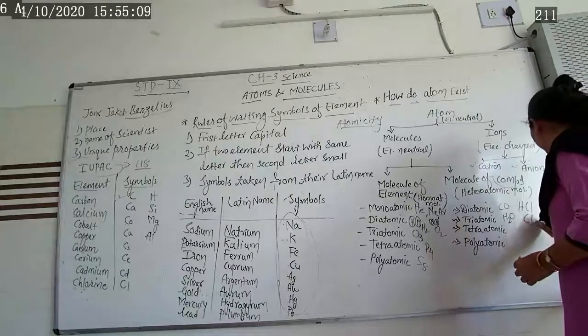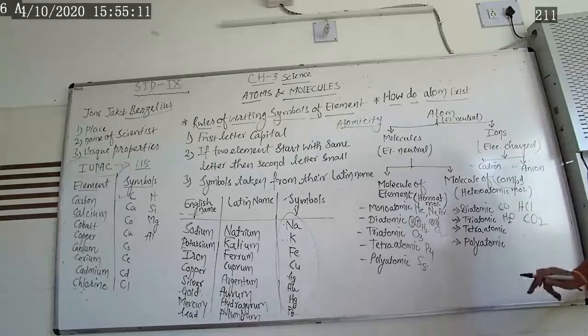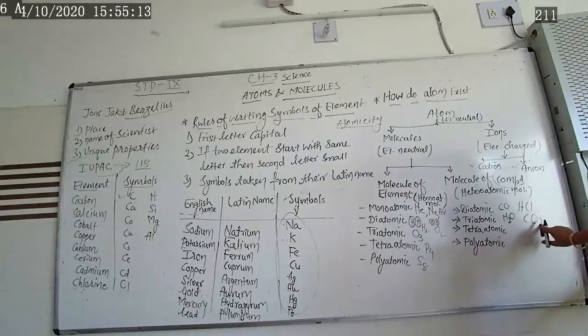Same way, carbon dioxide, CO2. Carbon is one atom and two atoms of oxygen combined together and they form a triatomic molecular compound. So H2O, CO2, these types of different examples we can write here, where three atoms combine together and form this type of compound. So these are examples of triatomic. Only a few examples we are considering here.